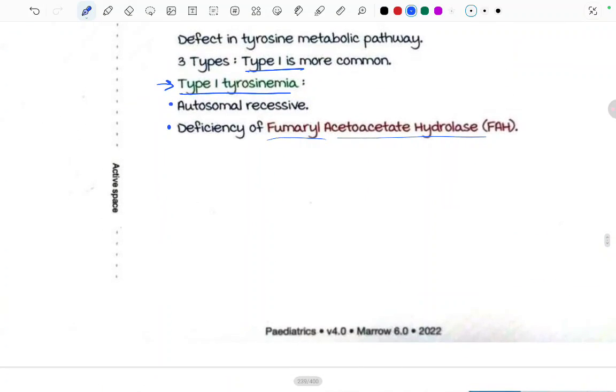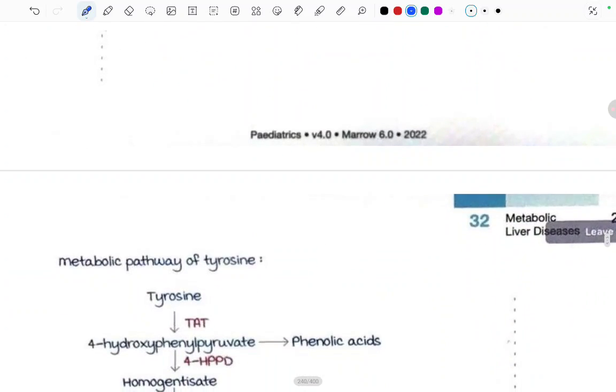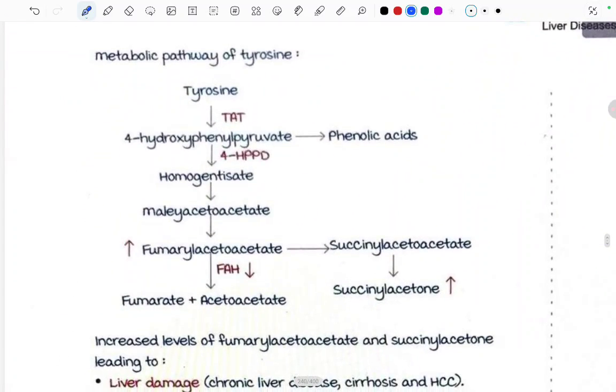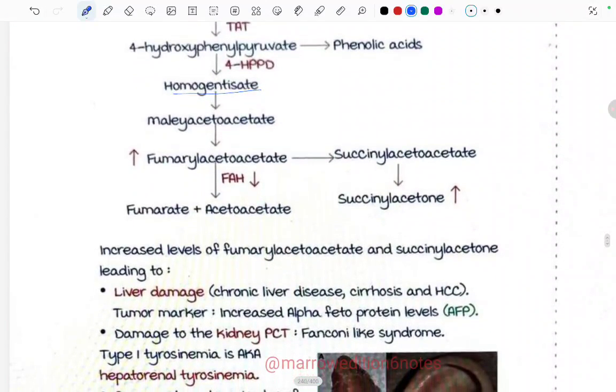In type 1 tyrosinemia, what is the deficiency? Fumarylacetoacetate hydrolase. This is the metabolic pathway of tyrosine. Tyrosine gets converted to 4-hydroxyphenylpyruvate by TAT, then to homogentisate by 4-HPPD, then to maleylacetoacetate, then to fumarylacetoacetate, then to fumarate and acetoacetate, and also to succinylacetoacetate, leading to an increase in succinylacetone.